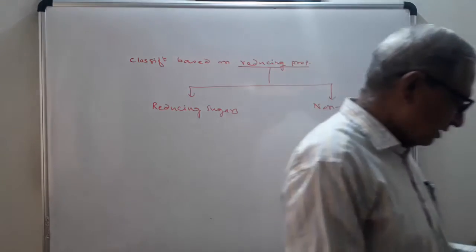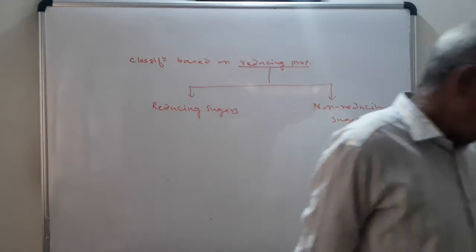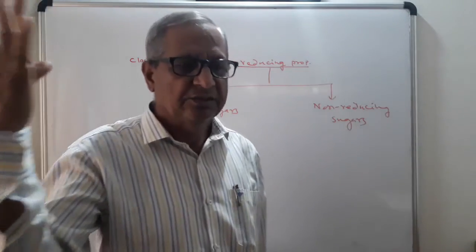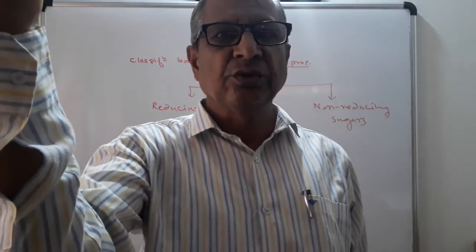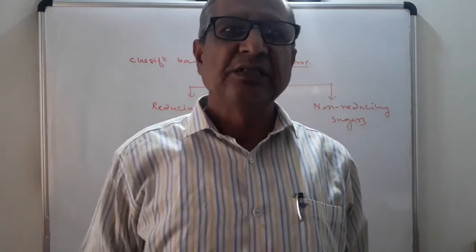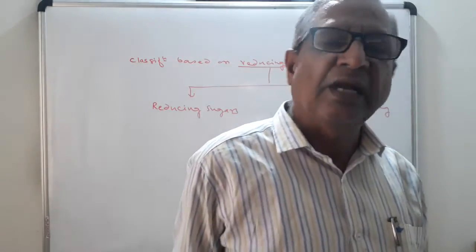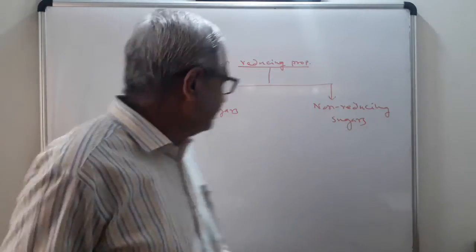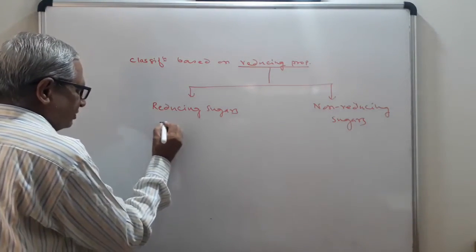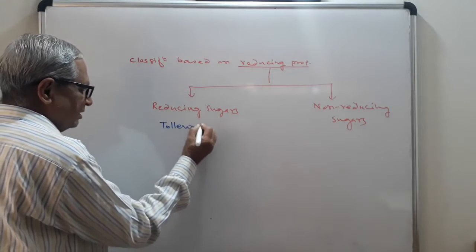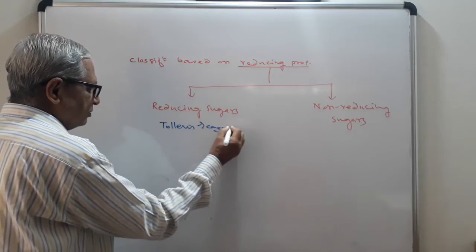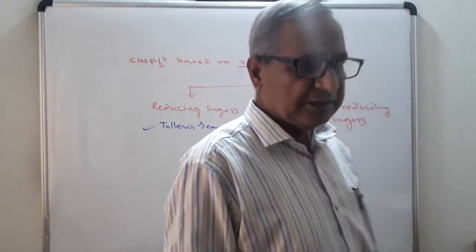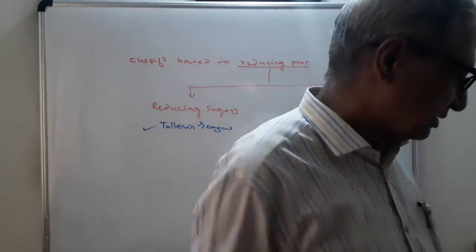Now I will explain the term reducing sugars. In the topic aldehyde and ketone, you learned the three reagents: Tollens reagent, Fehling solution and Benedict's reagent. These reactions are shown only by aldehyde and not by ketone. Same principle you have to use here. The reducing sugars will give the test with Tollens reagent, Fehling solution or Benedict's reagent. Non-reducing sugars will not give the reaction with the Tollens reagent. So this is the simple classification here.